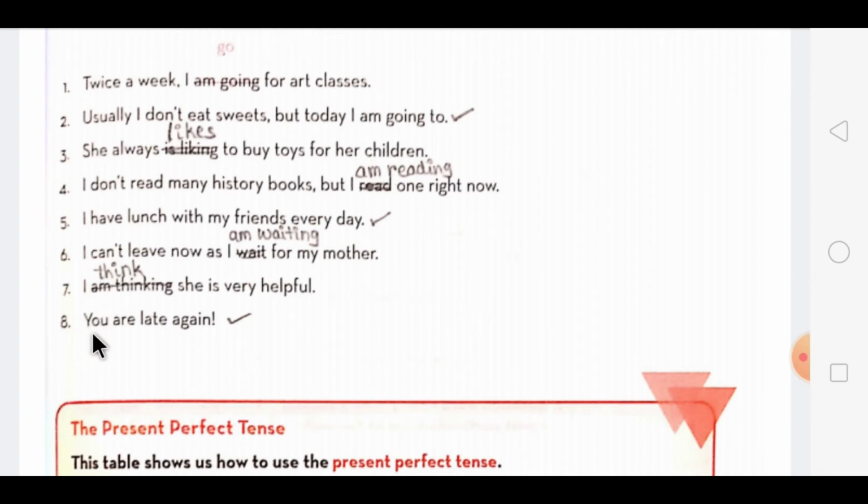The eighth one is, you are late again. This is the correct form of the sentence. So you have to put a tick mark over here. So dear students, I end my lecture over here. You have to do this exercise in the textbook itself with a pencil. Thank you.